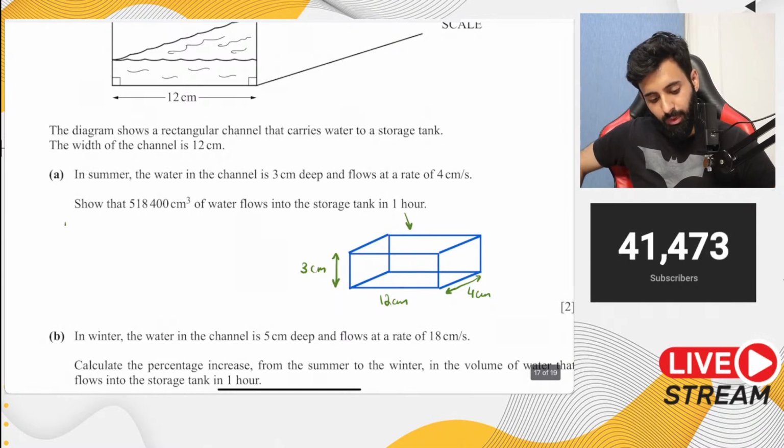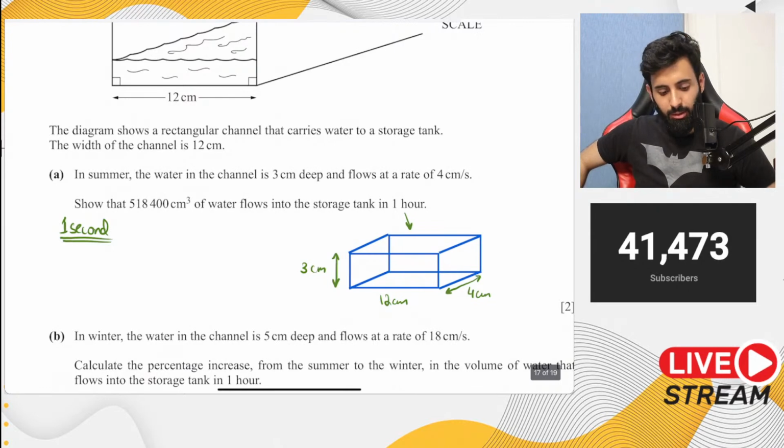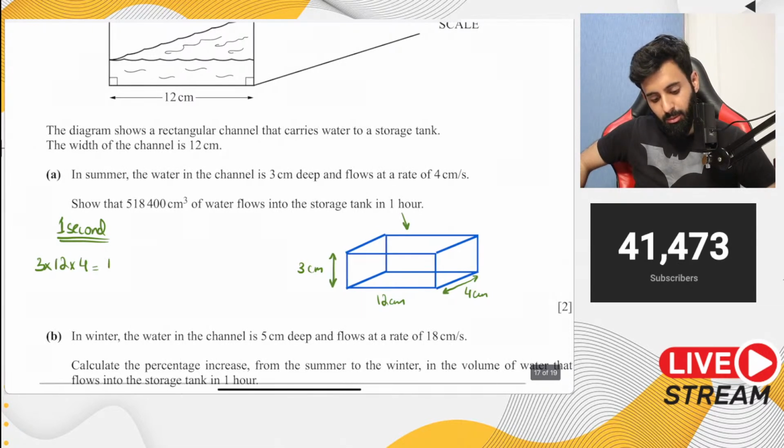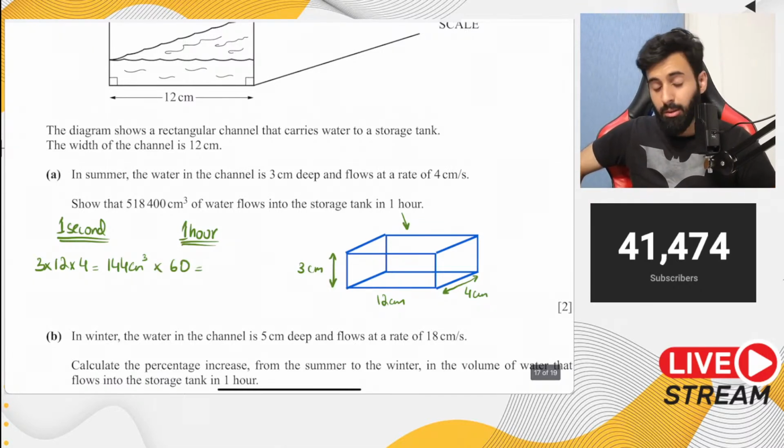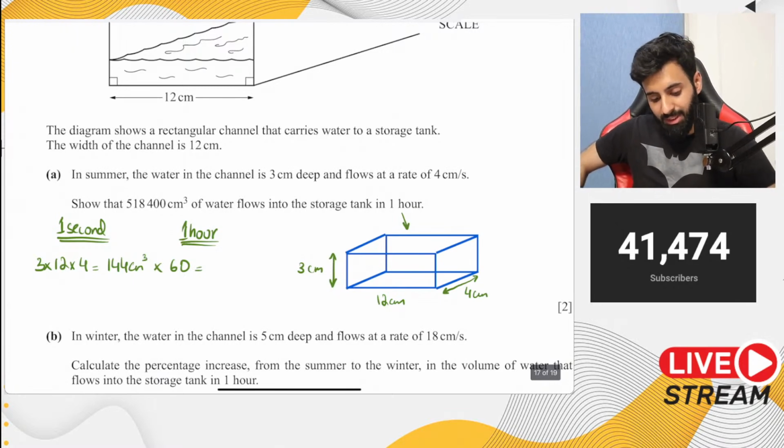Now, let's see what goes on in 1 second. The amount of volume that flows from this rectangular channel is 3 into 12 into 4, which is equal to 144 centimeter cube. Now, if you want to find out how much water flows in 1 hour, all you need to do is multiply it by 60, actually multiply it by 60 and 60.